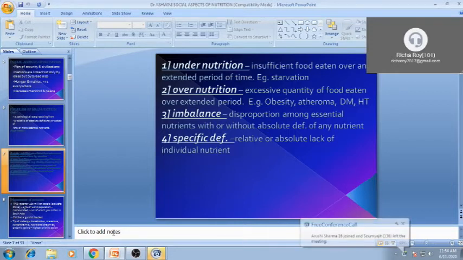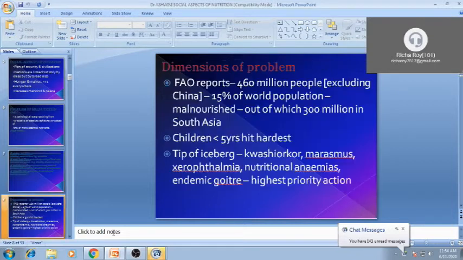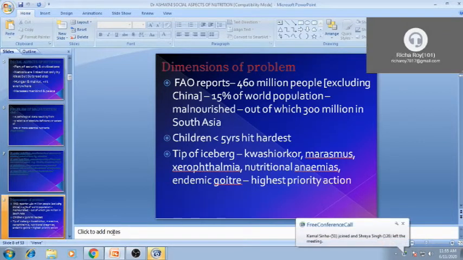Imbalanced nutrition means disproportion among essential nutrients, with or without absolute deficiency of any nutrient. And specific deficiency means lack of a certain micronutrient or macronutrient, like a vitamin. The problem is very huge. Malnutrition is not new in India or in African countries. Whatever we are seeing is just the tip of the iceberg.